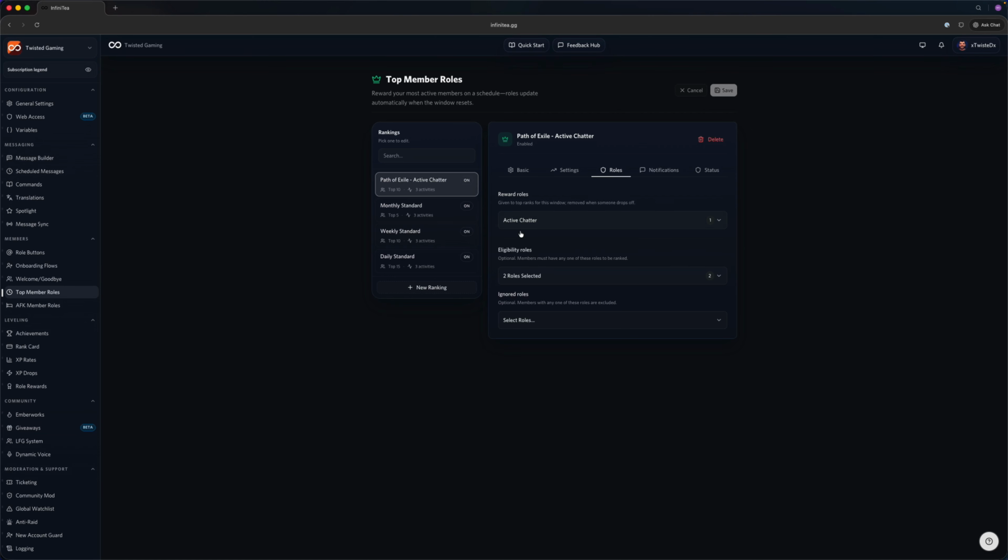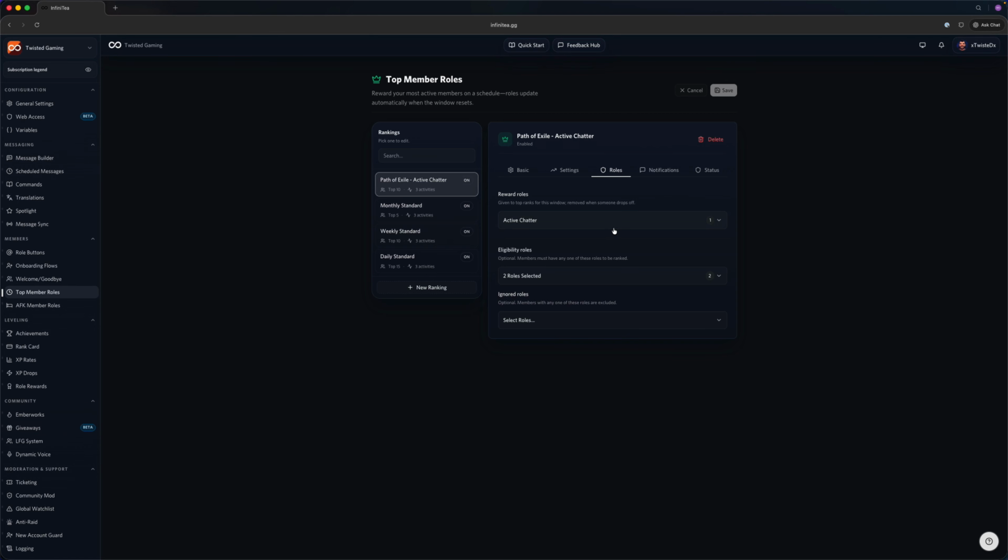The reward roles are the roles that are provided to the user only while they are on that leaderboard, and it is automatically removed if they are taken off of the leaderboard. Eligibility roles are the roles that a user must have in order to be considered for this leaderboard, and then ignored roles are roles where if any user has any one of these roles, they would not be considered for this ranking.